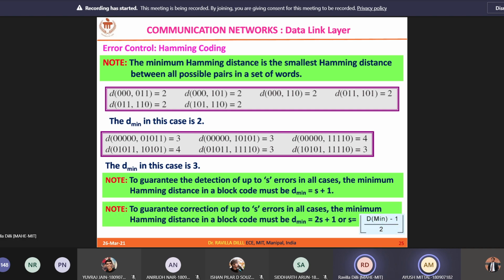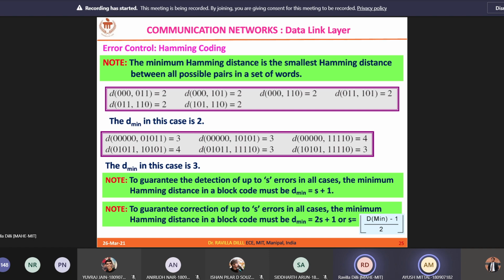Given the Hamming distance, the number of errors that you can detect is Hamming distance minus 1. So S is the number of errors that you can detect. D minimum is equal to S plus 1, so S is equal to D minimum minus 1.